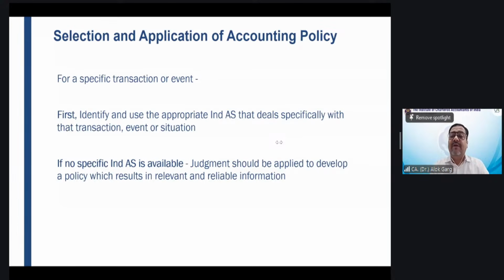So now, Ravinder, you have to draft an accounting policy. How will you draft it? From where can you get the guidance? For drafting an accounting policy, you need an accounting standard, right? You have to draft it from the accounting standard, but where will you get the guidance? If you have to draft an accounting policy on intangible asset, first you need to identify and use the appropriate standard which deals specifically with the transaction, event or situation.